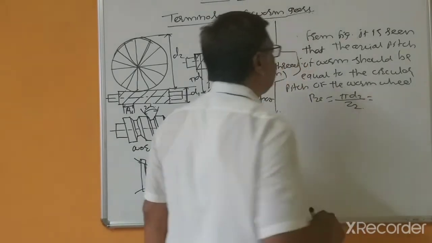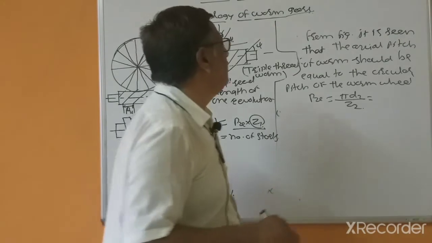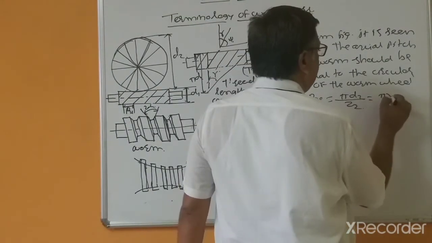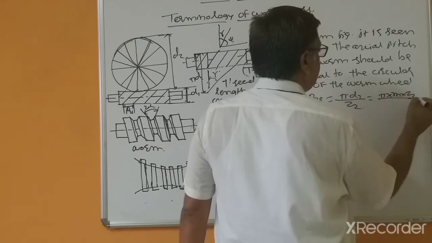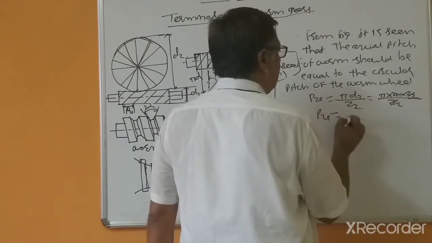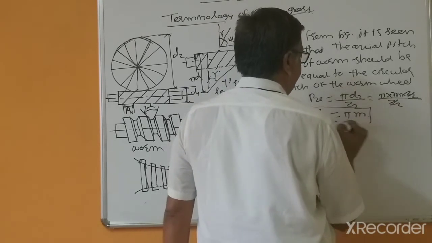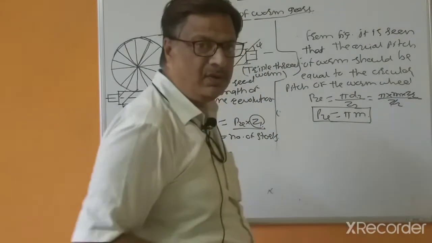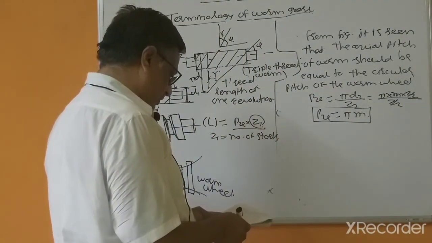So that's why pi d2 divided by Z2, this is the number of the teeth. So pi d2 equal to M into Z2, divided by Z2. So this will get cancelled. Px equal to, you will get, this is the important relation: axial pitch equal to pi multiplied by module.